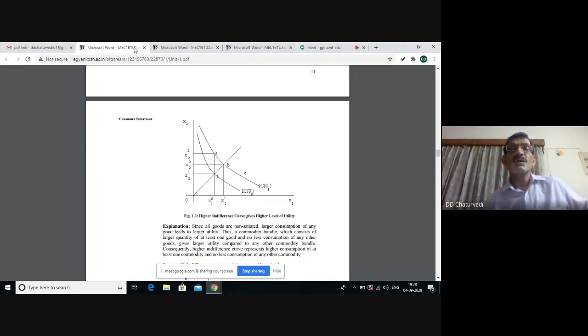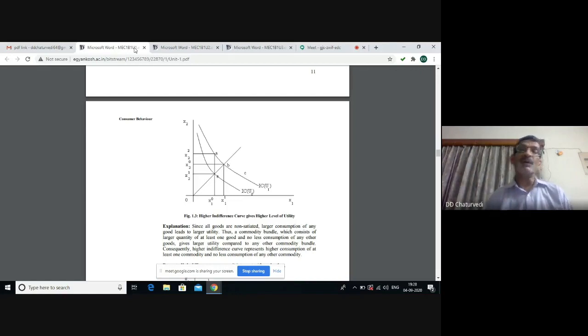So with A and E both lying on a vertical line, point A is better than E, and since A, B, C all lie on the same indifference curve, all such points are better than point E.